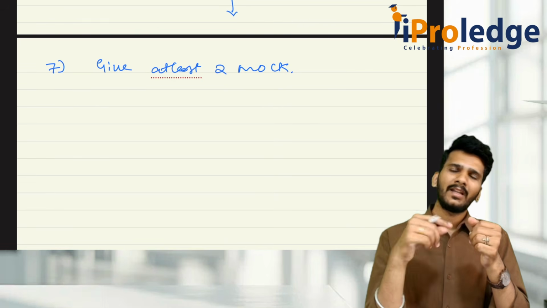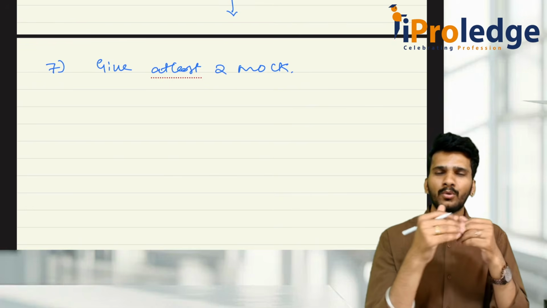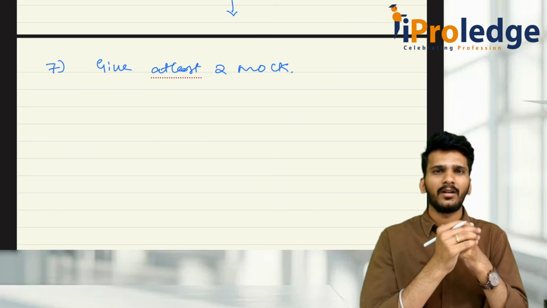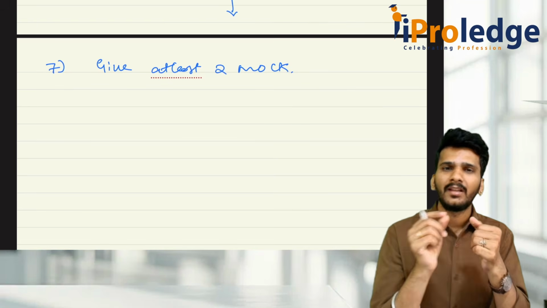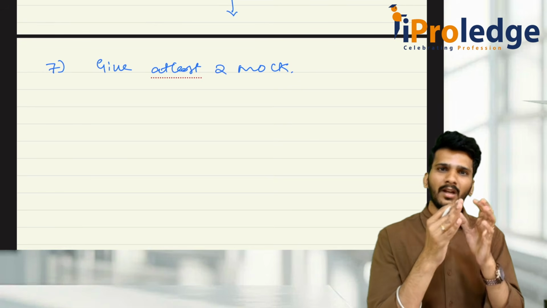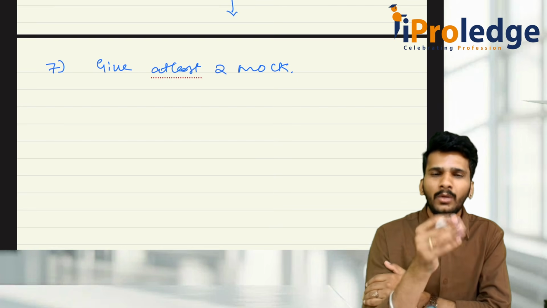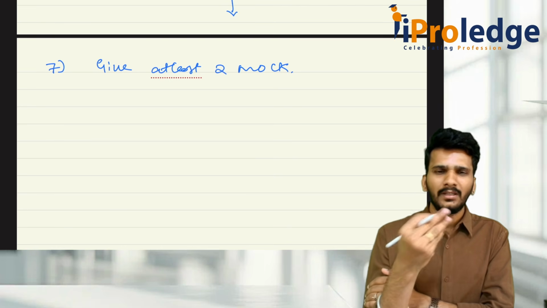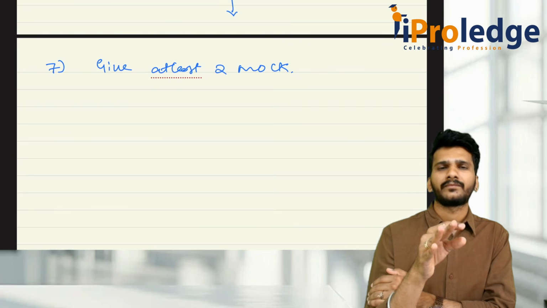Definitely, the evaluated papers come back along with comments and recommendations: where you should correct, where you should cut down the amount of answer, where you should increase a bit, where you should underline some provisions, where you should write in a structured format, where you should use a point-wise format. All those things with suggestions are given back to you, within some 2 or 3 working days.